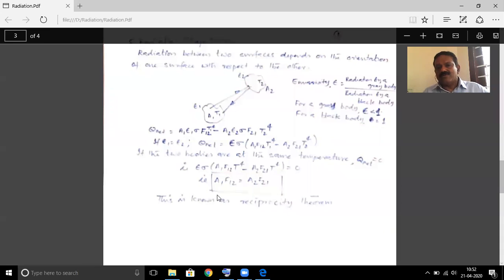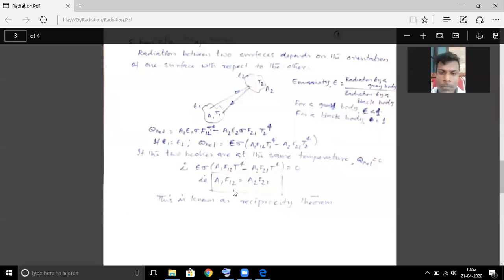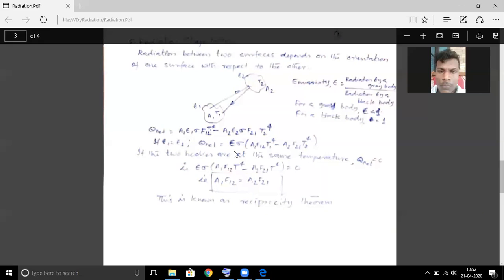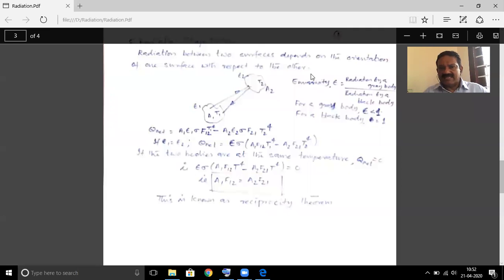You can find the radiation shape factor for various configurations by using charts that are given in your data. So we will have a break and then we will continue.